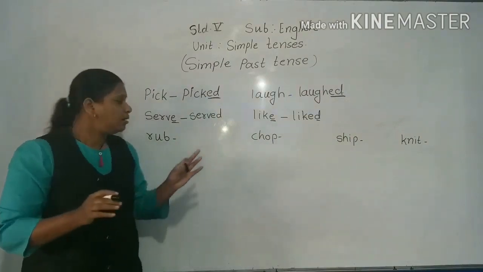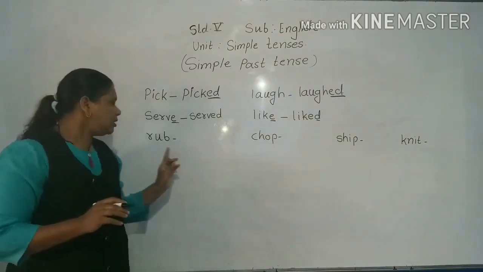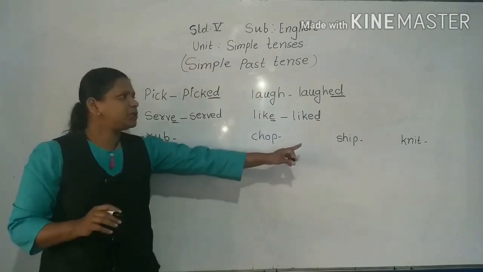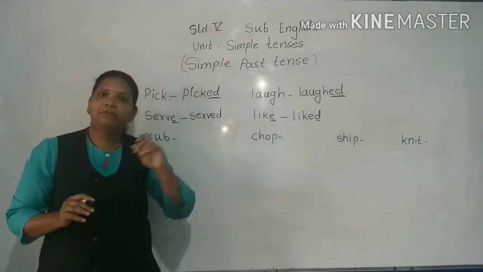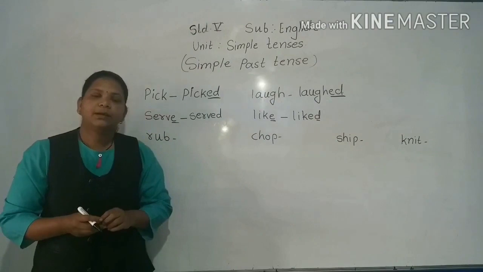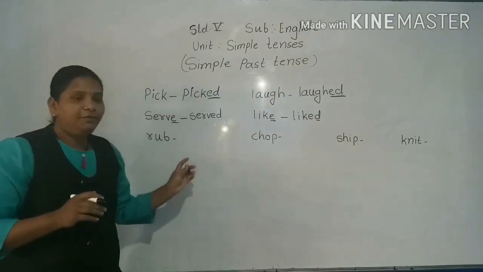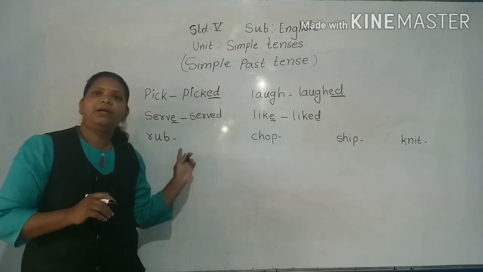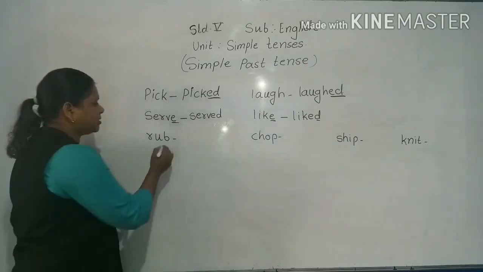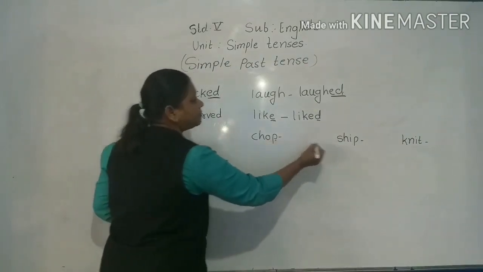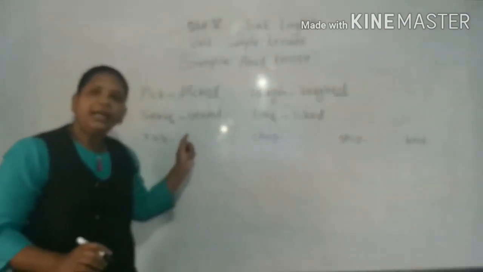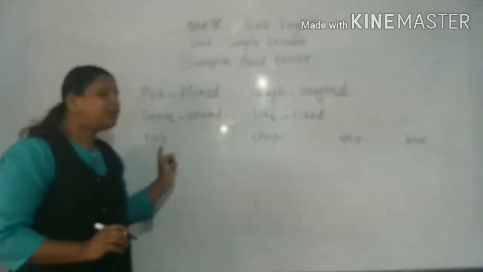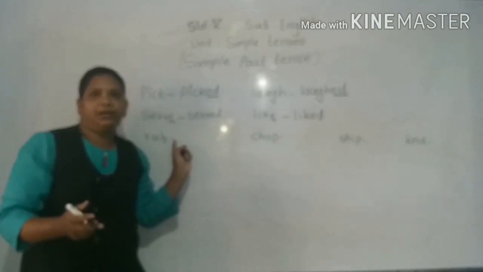So in these words, rub, chop, sheep, knit, these are one syllable words. So in one syllable words ending in a consonant, you can see the consonants? Yes. So the ending consonant is getting doubled.